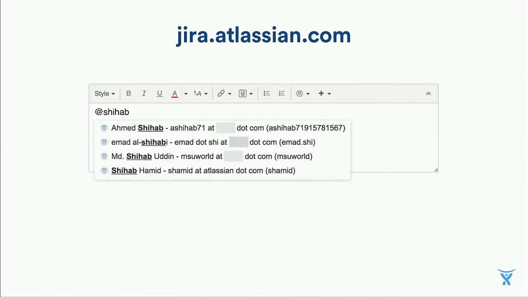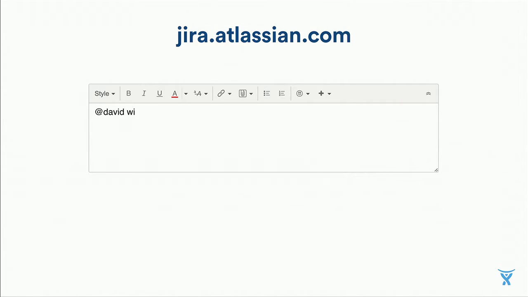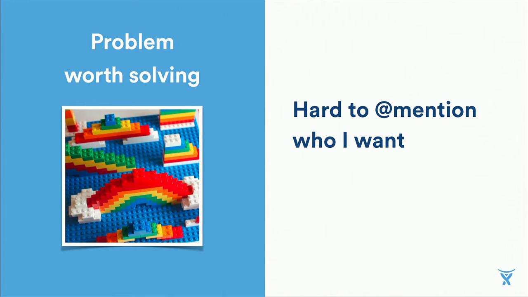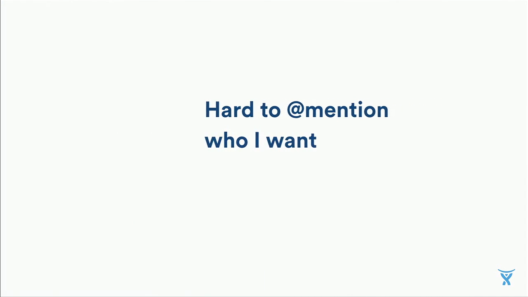Now, if you consider larger instances like our public issue tracker, JIRA.Atlassian.com, where we've got hundreds of thousands of users, even a name like Shihab can appear to be a pretty common name. And if you know someone's full name, like David Wilson, you still have to look really closely to know which David Wilson you want to pick. So this is a real problem. It's hard to mention who I want, but we can break this problem down into 2 sub-problems.